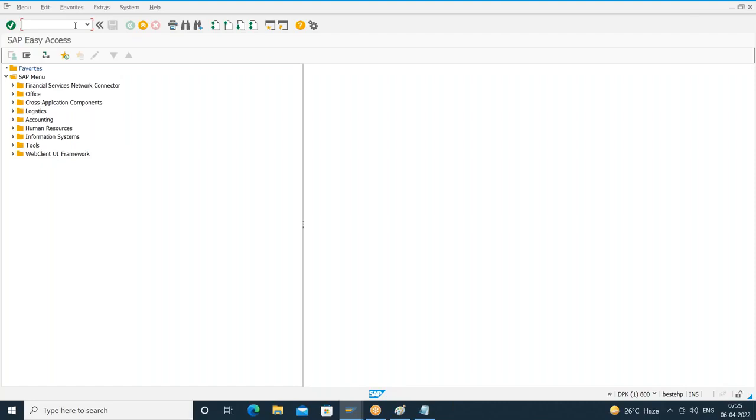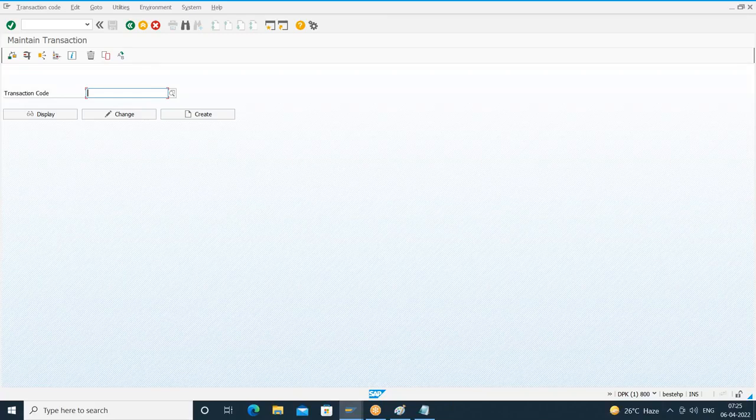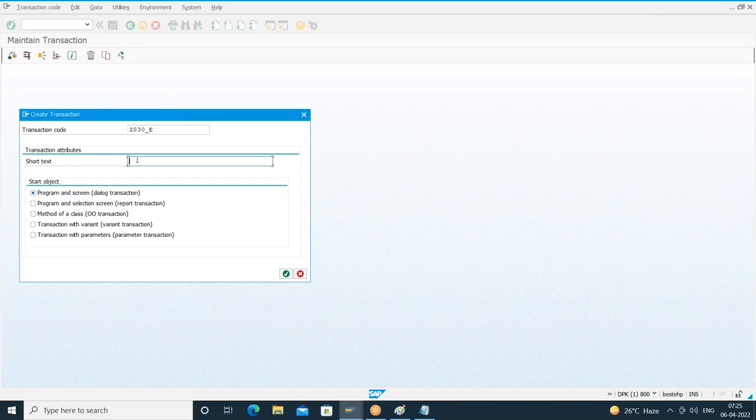Clear? So how do you create the T code? SE93. We already discussed it. I'll give the T code name. Yesterday I gave Z830E. I'll give it as Z830EM, or I'll give it as Z830 underscore E. Create. Okay, I'll provide some description.